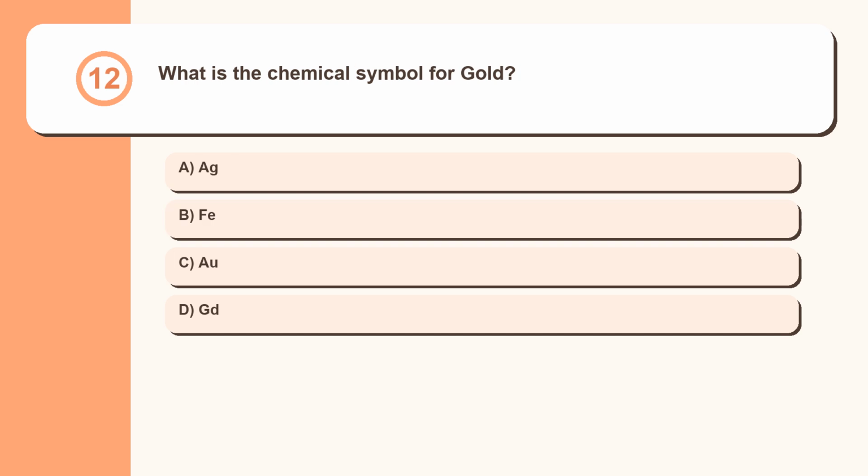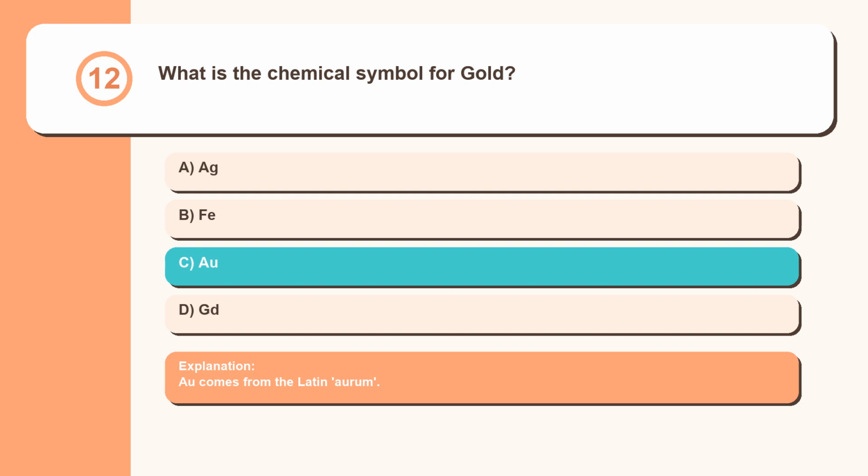Question 12. What is the chemical symbol for gold? Ag, Fe, O, Gd. Au comes from the Latin aurum.